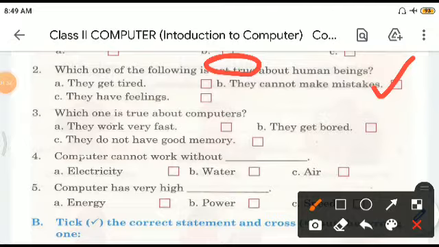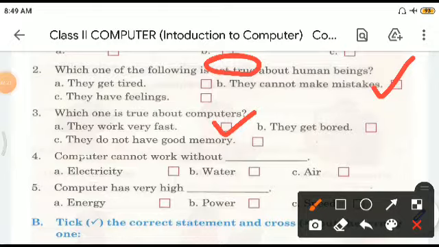Which of the following is true about computers? They work very fast, they get bored, they do not have good memory. Computer, yeah, they do not get bored, we can work day in and day out. They have great memory, but what is correct here is they work very fast. Yes, they do work very fast.